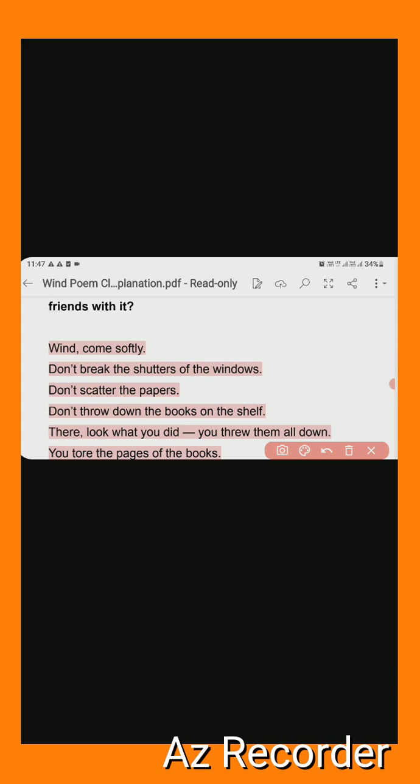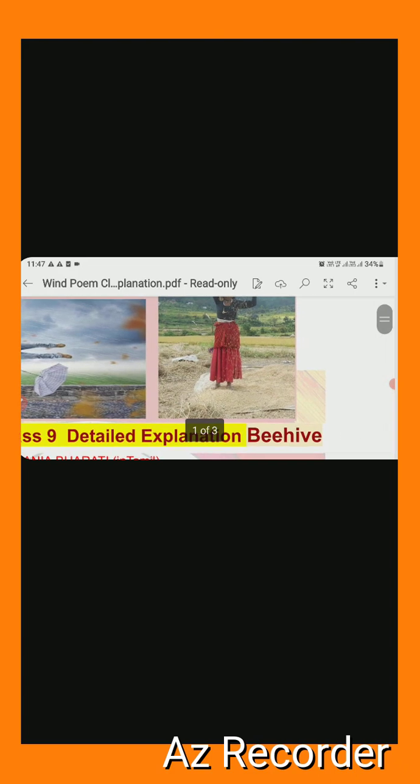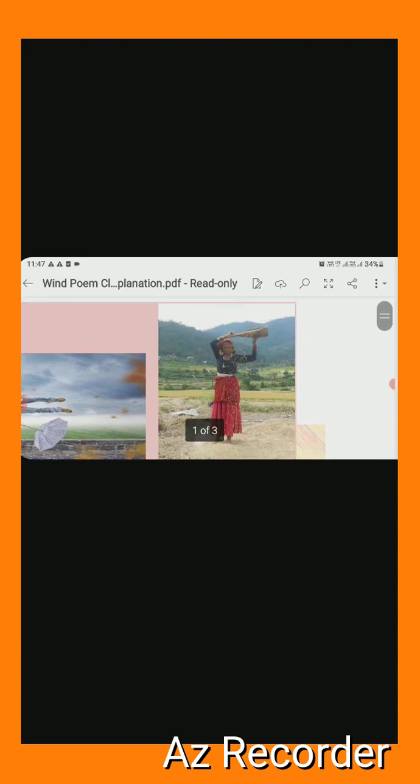Okay, and here through the picture I tried to explain this chapter, the wind chapter. Here you see, this is winnowing. One thing I did not tell here, and I want to tell you, is winnow. See, this lady has something in her hand. She tries to separate the grains, which one is useless and which one is useful. So this is called winnowing.